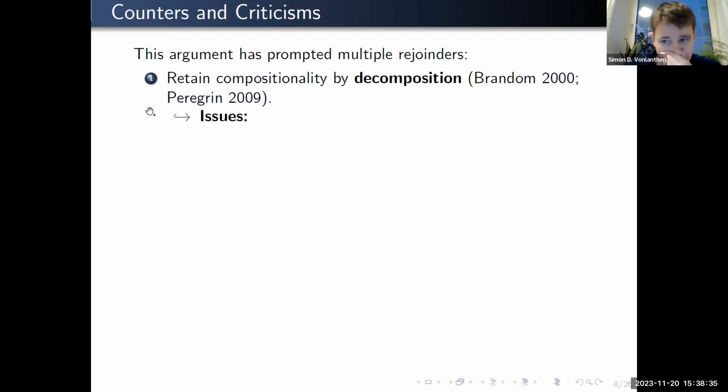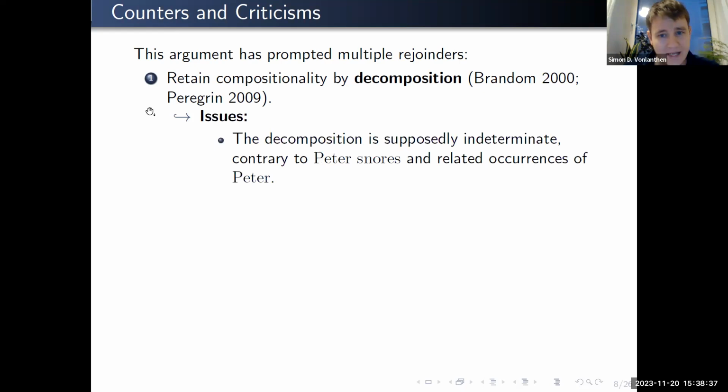Now, there are some issues with this, and for reasons that continue to elude me to this day, Peregrine especially is very insistent on this decomposition being indeterminate, in the sense that there are equally valid, different ways of carving up sentence content. I'm not sure why he's so insistent on this, but it clearly doesn't hold. If you look at a sentence like "Peter snores", there are not that many ways to decompose this sentence.